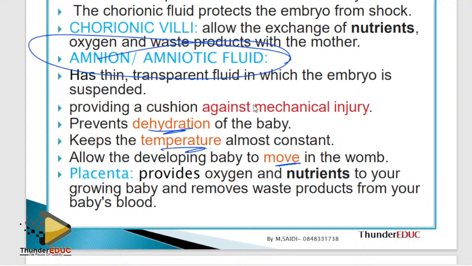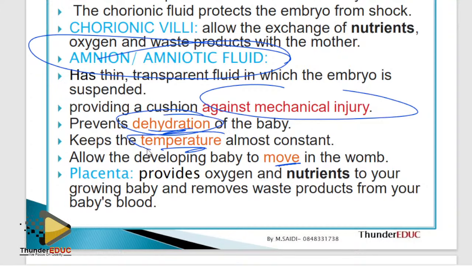Amniotic fluid is not responsible for nutrients. It acts as a shock absorber or cushion against mechanical injuries, prevents dehydration, keeps the temperature almost constant, and allows free movement of the baby.